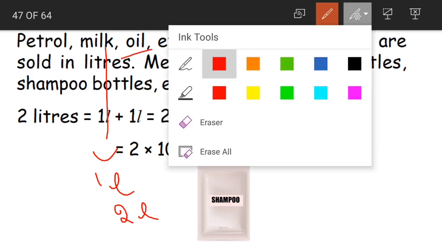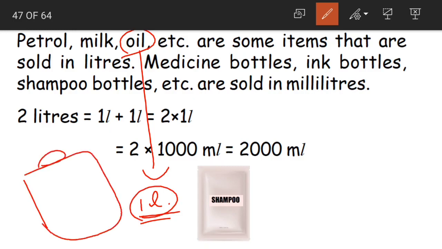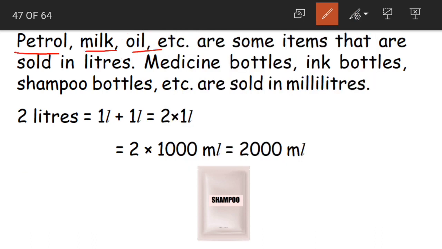And even for oil, if you observe the oil packets in your kitchen, you can see that the volume or the capacity of the oil packet is given. It would be 1 liter. Normally, oil packets are sold in 1 liter quantities, and apart from that we have big cans of oil which have the capacity of 5 liters. So petrol, milk, oil are examples of items that are sold in liters.